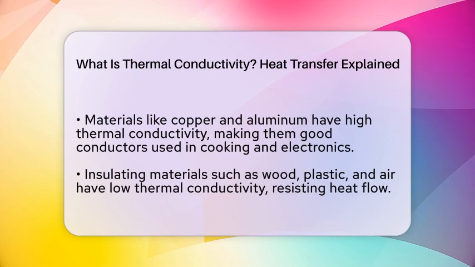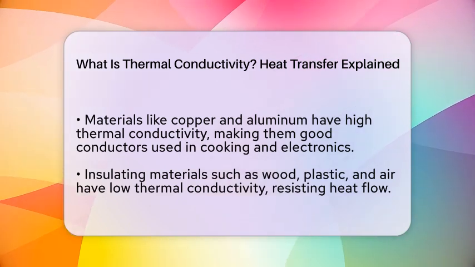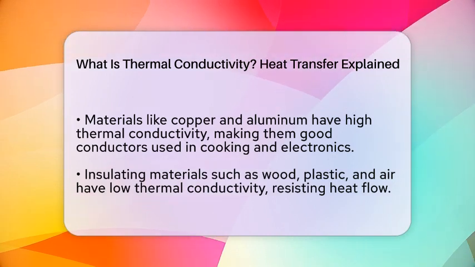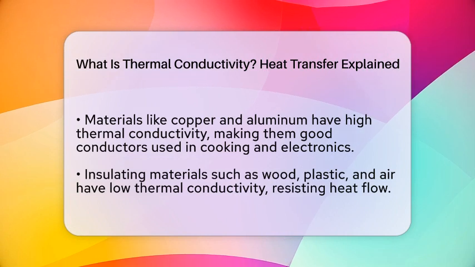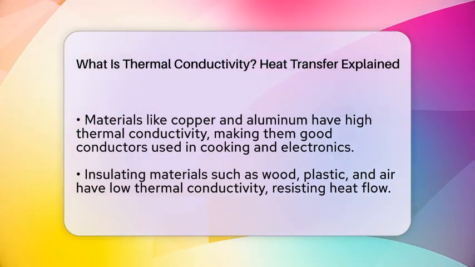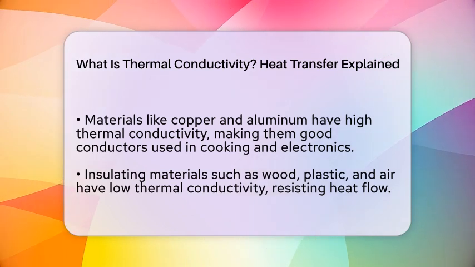Different materials have different thermal conductivities. Metals like copper and aluminum have high values, making them excellent conductors. That is why they are used in cooking pots and heat sinks to spread heat quickly. Materials like wood, plastic, and air have low thermal conductivity, so they are good insulators. They slow down heat transfer, helping to keep things warm or cold.